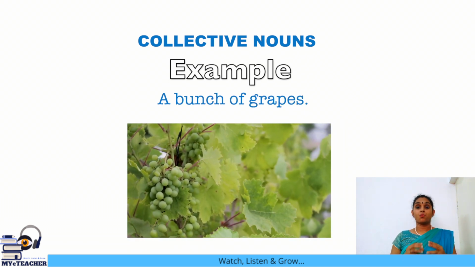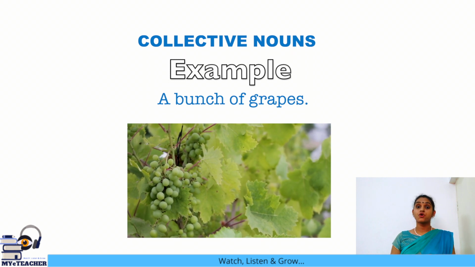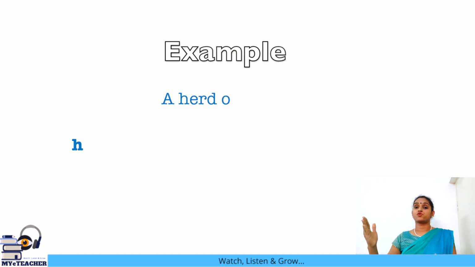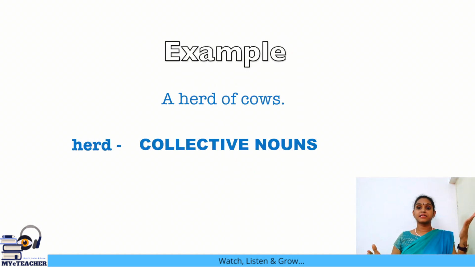All these words, that is crowd, swarm, herd, bunch, library, are known as collective nouns. So it is one name given to that entire group. So if we look at this, a herd of cows, herd will be the collective noun and cows will be the common noun.